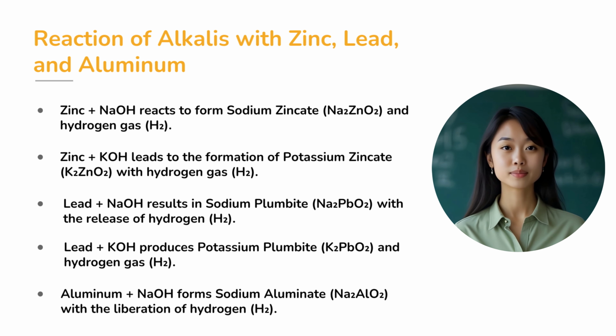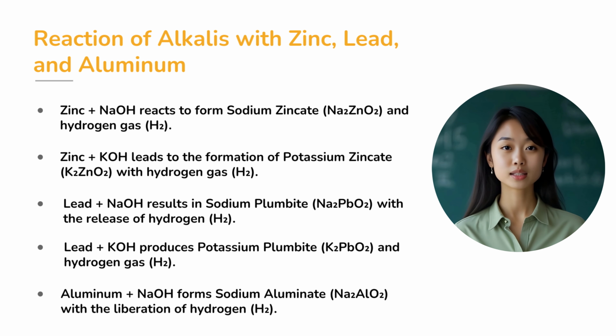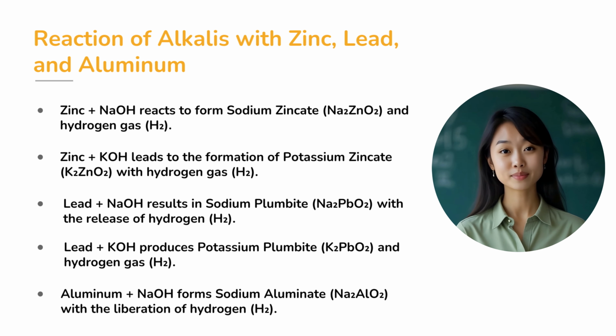hydrogen gas. Moving on to lead, when it reacts with sodium hydroxide, it forms sodium plumbite, which is Na2PbO2, along with hydrogen gas. Interestingly, lead does the same with potassium hydroxide, but it forms potassium plumbite, which is K2PbO2. And the gas released? You guessed it, hydrogen gas. Finally, let's talk about aluminum.